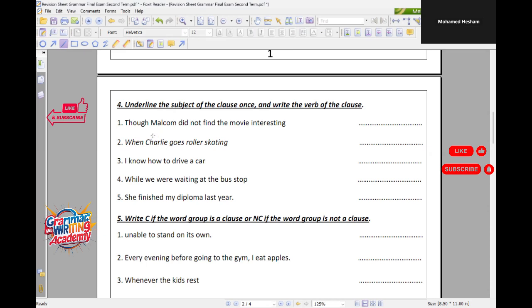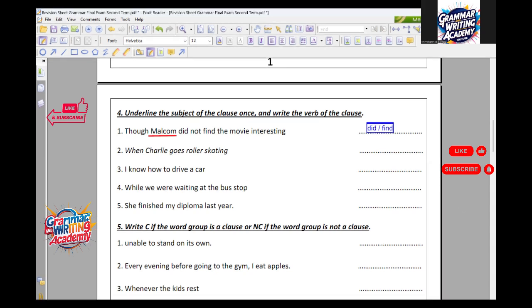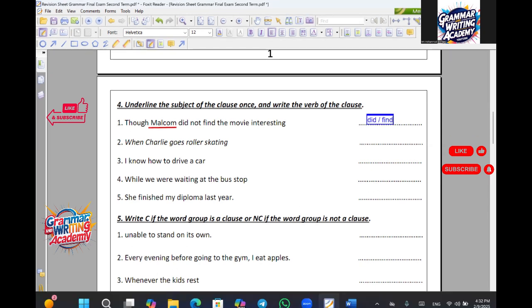Malcolm is the subject, good, and the verb is find. Only find will be considered incorrect. Exactly, you have to pay attention. We mentioned that before with the sentence of Marwan: here we have a verb phrase, we have did find. Thank you, Muhammad. Pay attention, my dear boys, you have to write the verb phrase, all of it, not only the main verb.